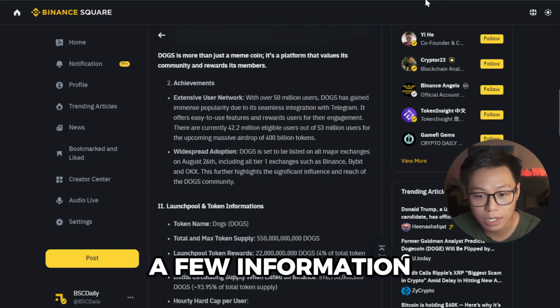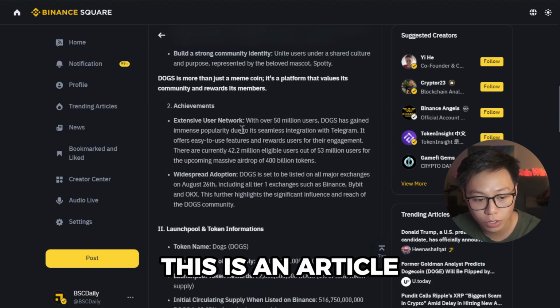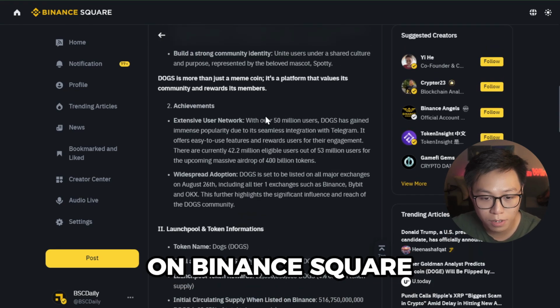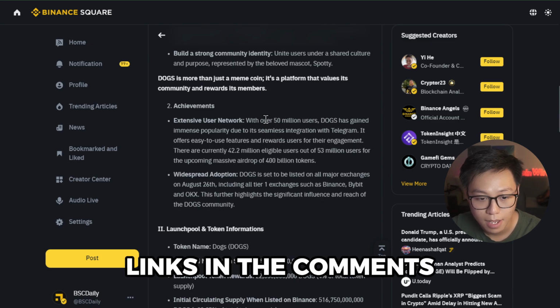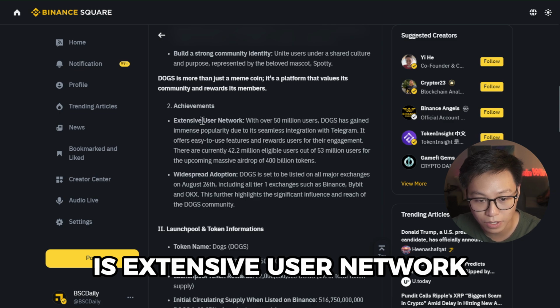I want to add a few pieces of information regarding the achievements of Dox. This is an article that BSC Daily did on Binance Square, so you want to check it out, links in the comments. There are 2 major achievements from Dox that I want to name. First of all is the extensive user network.